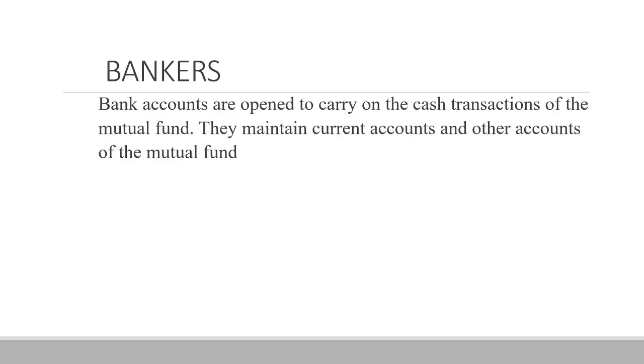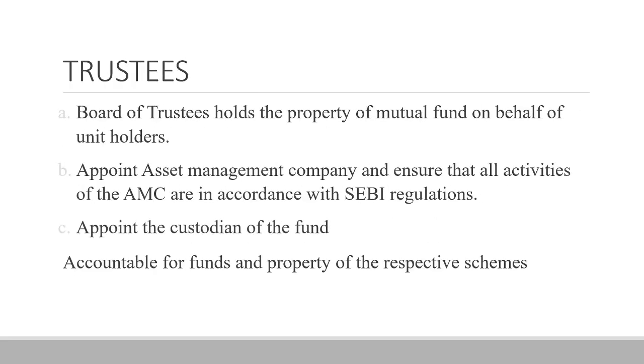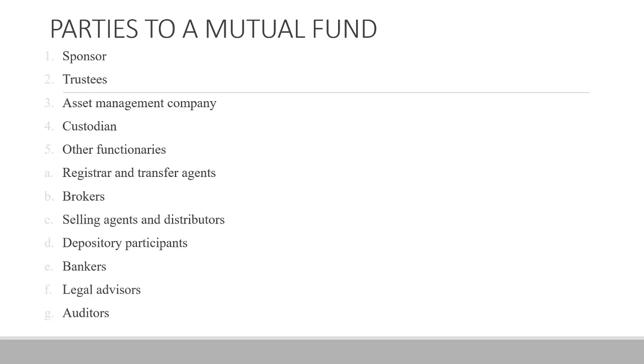So in this way we have seen the different people involved in the mutual fund or the parties to a mutual fund. They are the sponsor, the trustees, the asset management company, AMC, then the custodian, then we have the other functionaries like registrar and transfer agents, brokers, selling agents and distributors, depository participants, bankers, legal advisors and auditors.